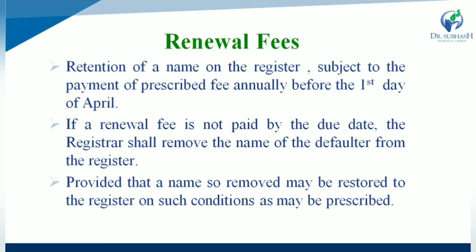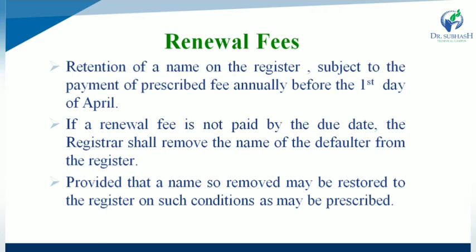So what is the procedure for renewal fees? First, for retention of the name on the register, the prescribed fees should be paid annually before the 1st April.